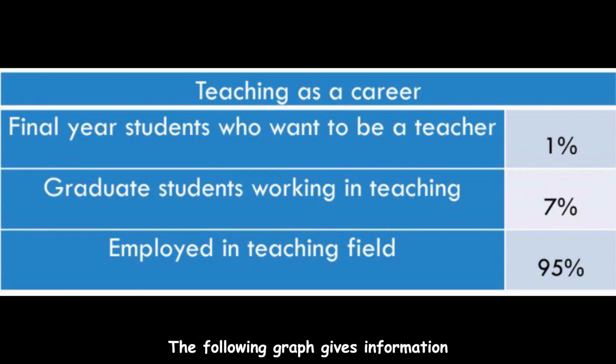The following graph gives information about teaching as a career. The items include final year student who wants to be a teacher, graduate students working in teaching, employed in the teaching field. According to this graph, the final year students who want to be a teacher is around 1%. And the percentage of graduate students working in teaching is around 7%, which is higher.